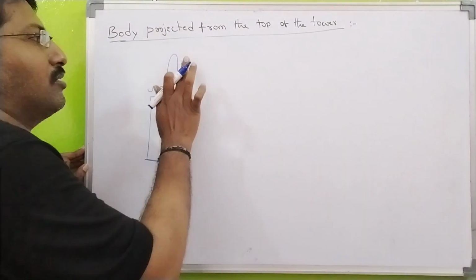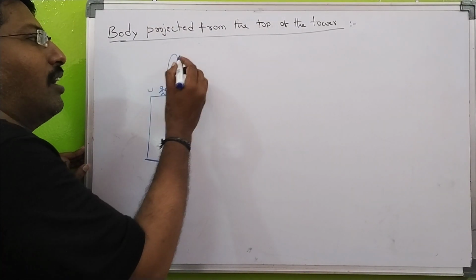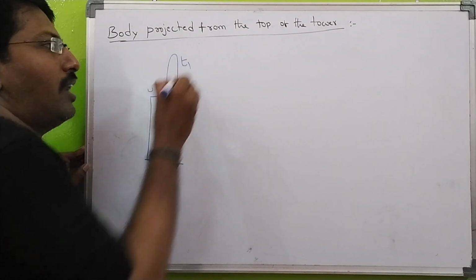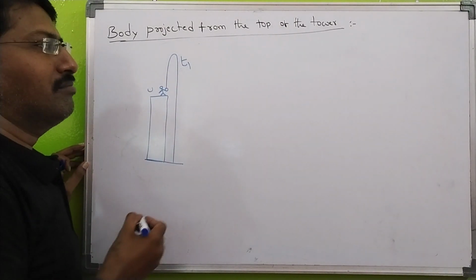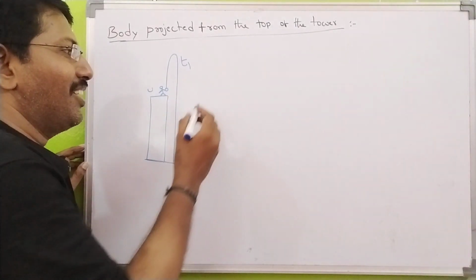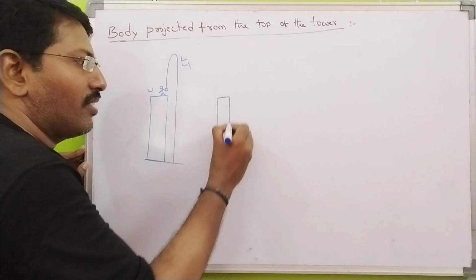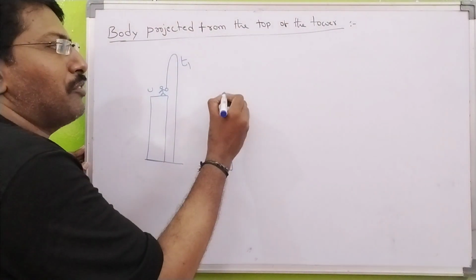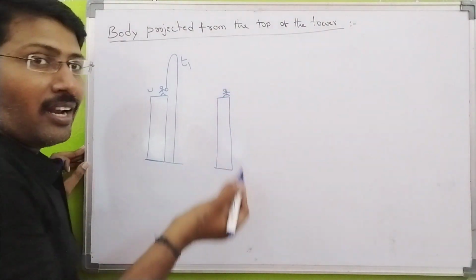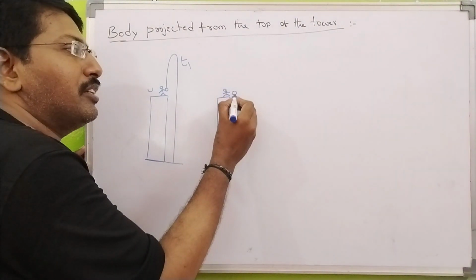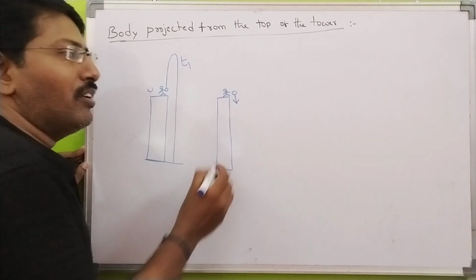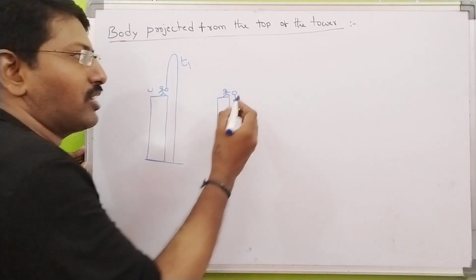Okay. Next. Somebody is asking, sir, you are writing very small letters. Okay, no problem. Now I will write with zoom. Okay. Next, second case. This fellow, what happened? I also don't know. But what he did here, this fellow throws the ball in the downward direction.